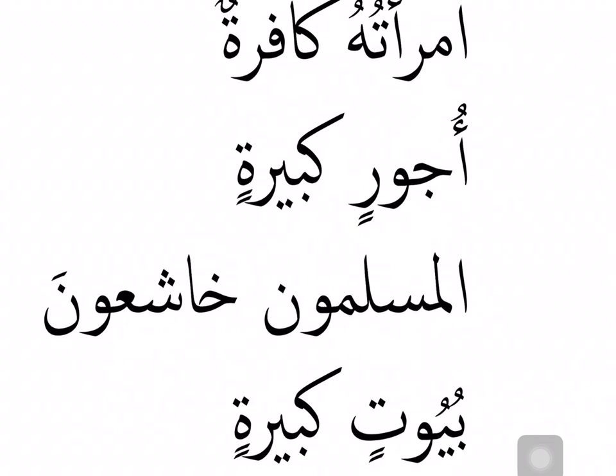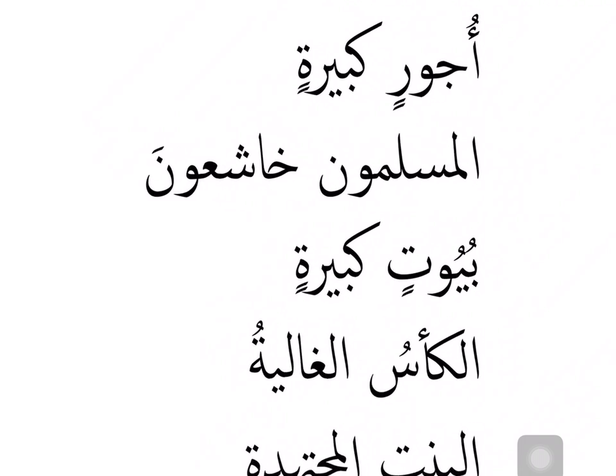Ujurin kabiratin is sifa mawsuf. Ujur is the plural of the word ajr, pay or recompense. It's a plural word, but the sifa we see is singular, kabiratin. Remember, even though it's a plural word, it is treated as if it was a single word. So the sifa will always be singular. Ujurin kabiratin, a big reward.